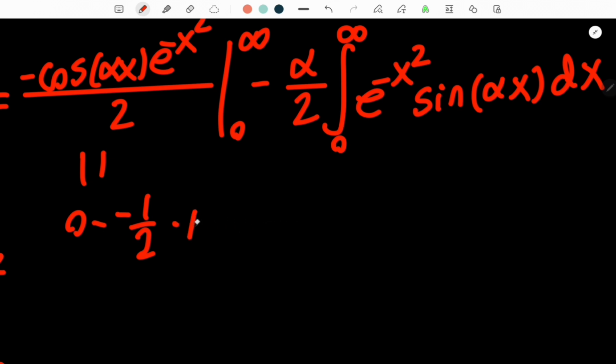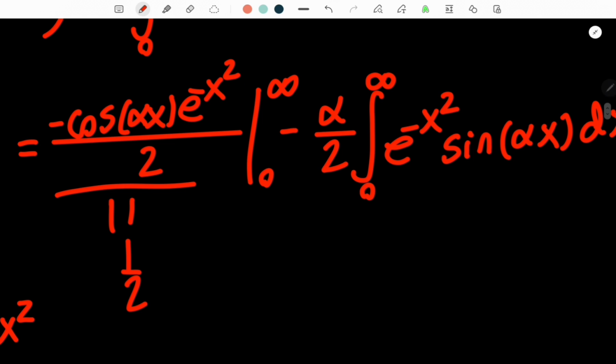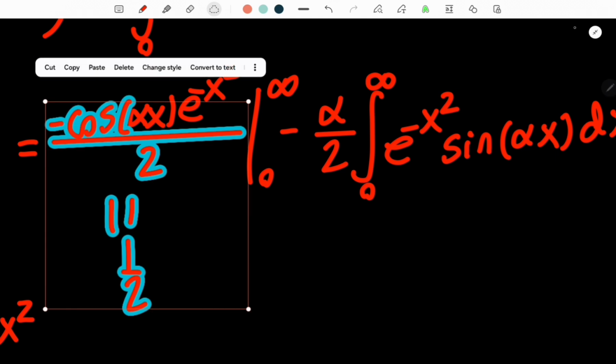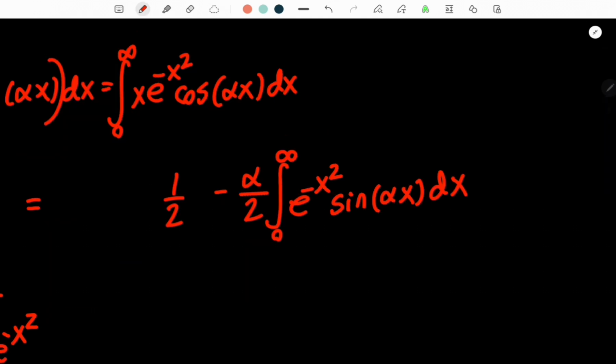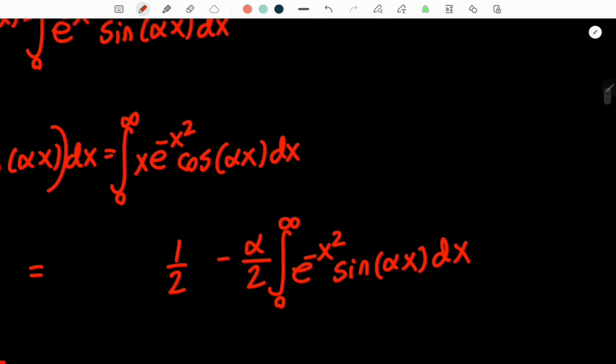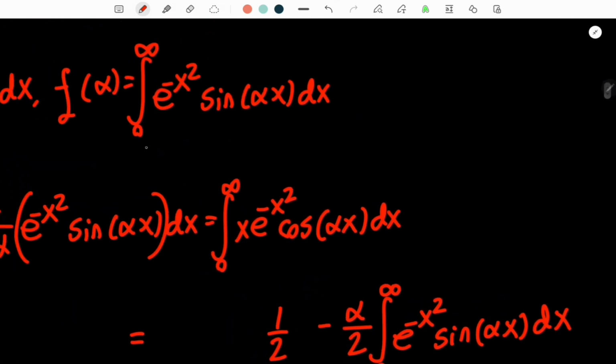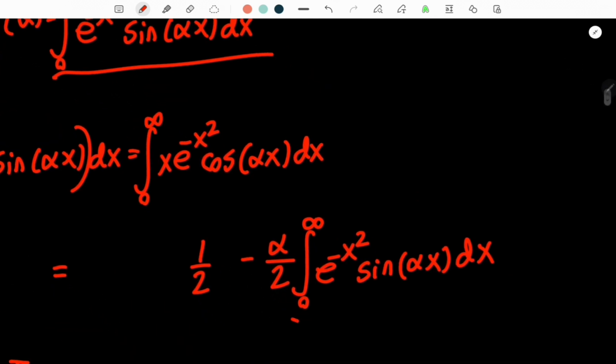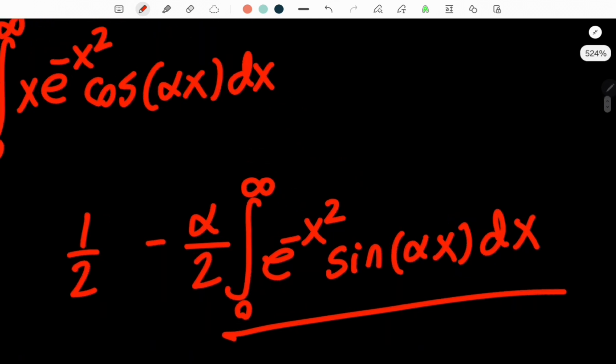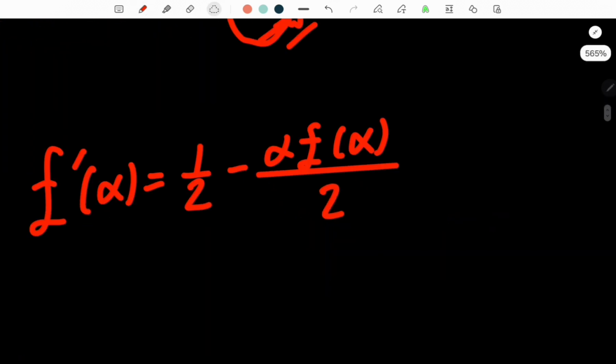And 0 minus negative 1/2 is just going to be positive 1/2. So therefore, this thing right here is equal to 1/2. Okay, so we can replace this with 1/2. Now, this integral looks very familiar to me. That's because if we look at f of alpha, it's the same integral. So we can replace this integral with f of alpha.